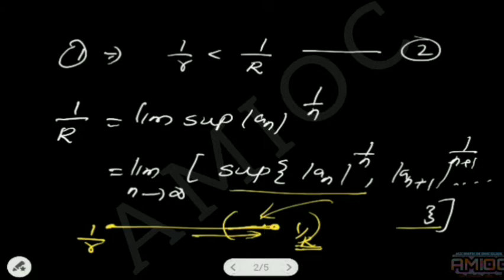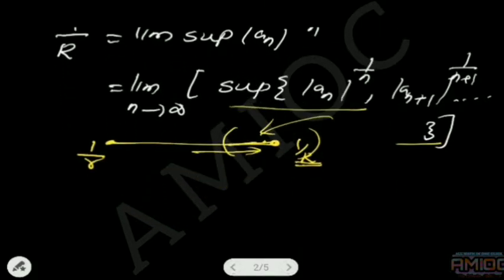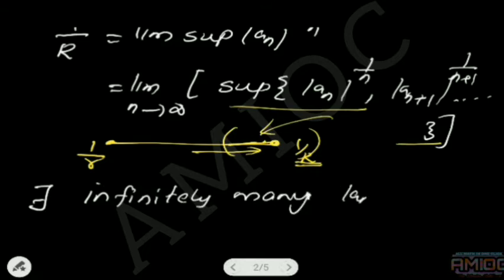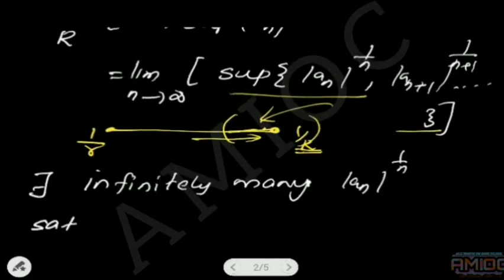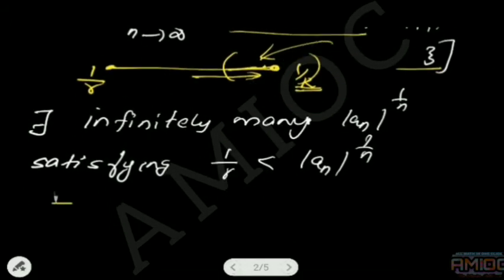Hence, by the definition of limit supremum, there exist infinitely many n with 1/r < |a_n|^(1/n).